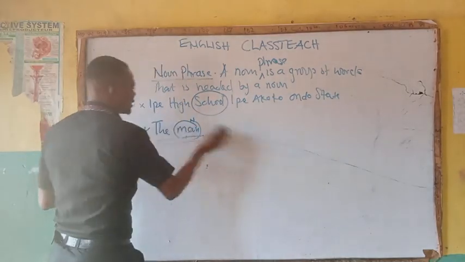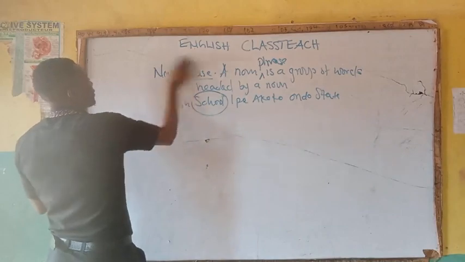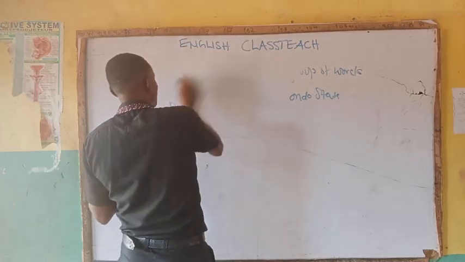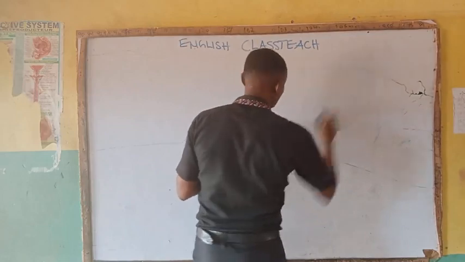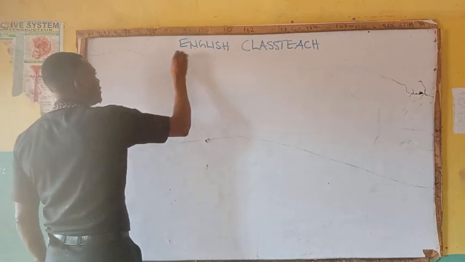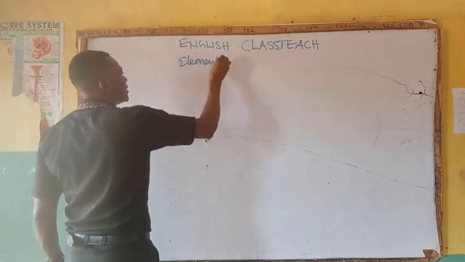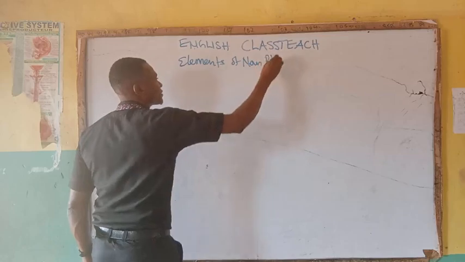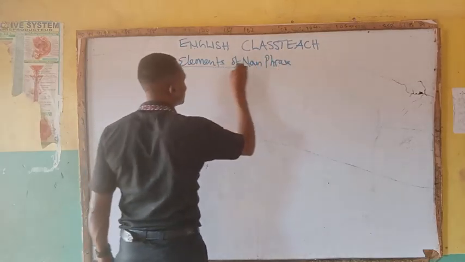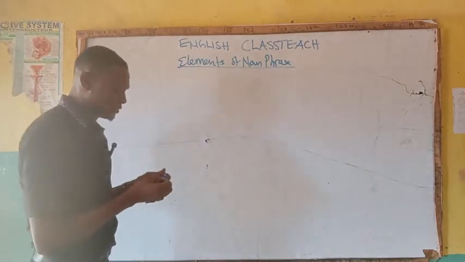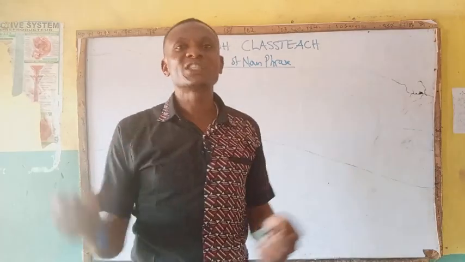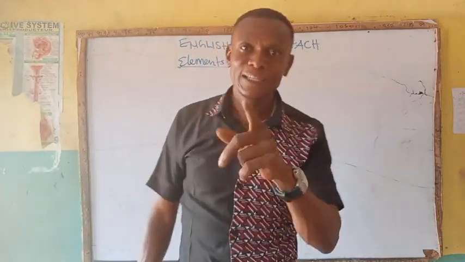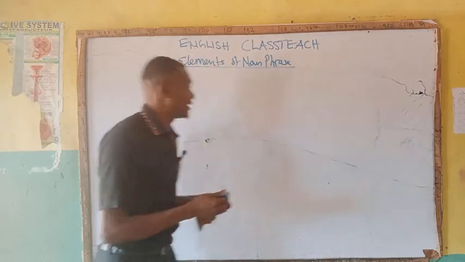The elements, please pay attention to this place. It's very important for you to identify and be able to make use of the elements the way they are supposed to be used. We are talking about elements of noun phrase. Now, what are the elements of noun phrase? That is what we consider in identifying a group of words that has to do with noun phrase. That is what we refer to as elements of noun phrase.